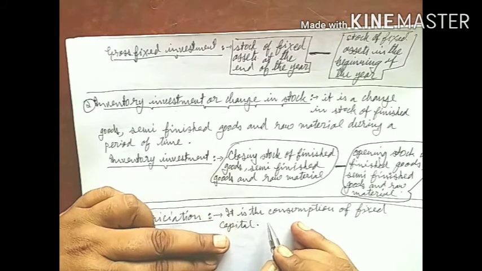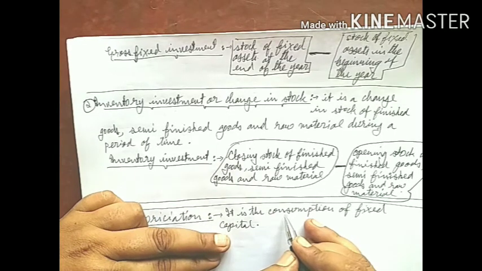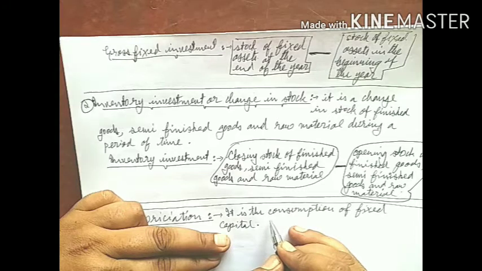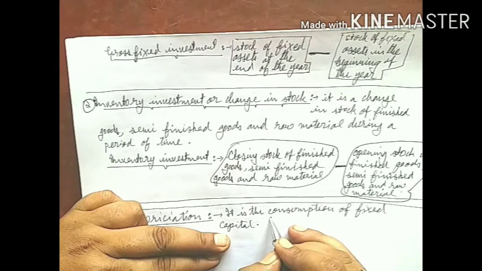Depreciation is also known as the capital consumption.